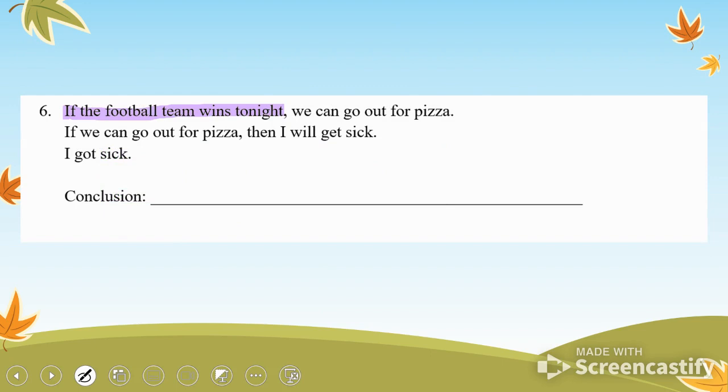If the football team wins tonight, we can go out for pizza. PQ, purple, green. If we can go out for pizza, Q, green. I restated the same phrase. Then I will get sick. R. I got sick. Can I conclude that the football team won or that we went out for pizza? No, I cannot. I cannot go backwards. There is no conclusion possible. I could have gotten sick for all sorts of reasons. Maybe it was raining outside and I wasn't properly dressed, right?